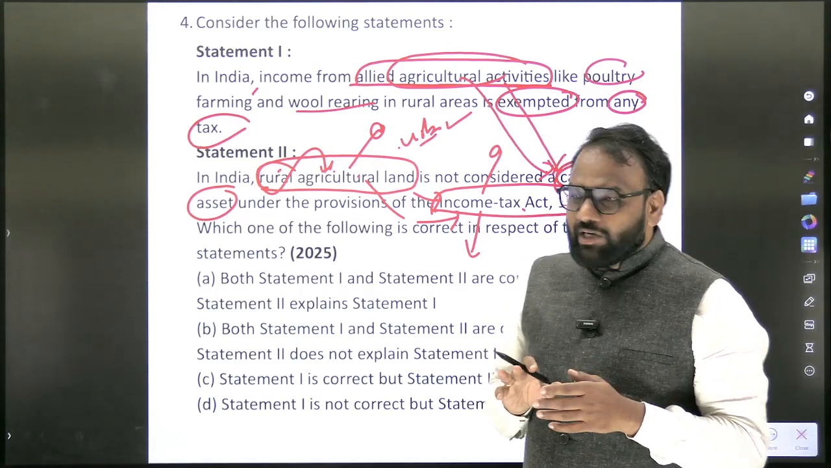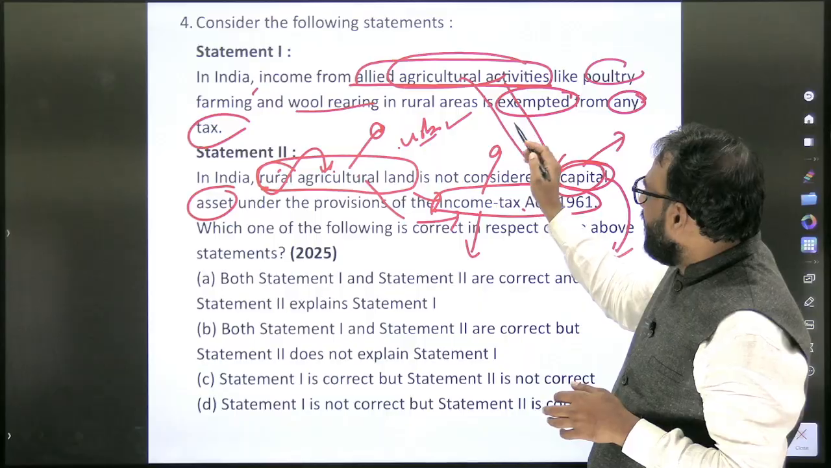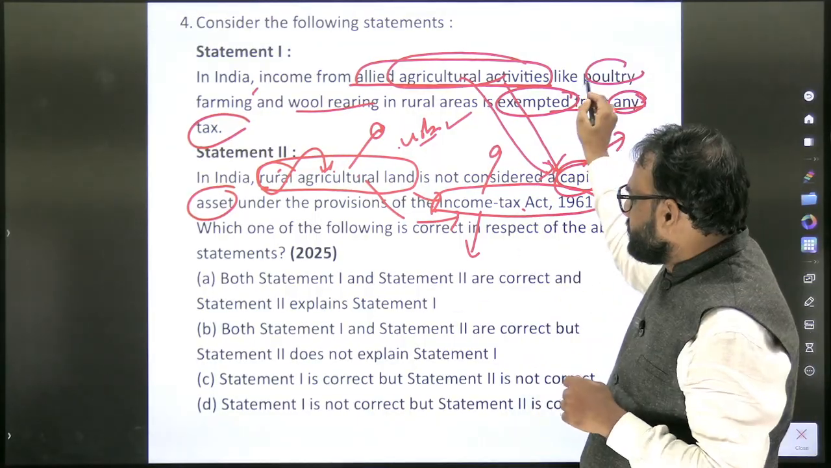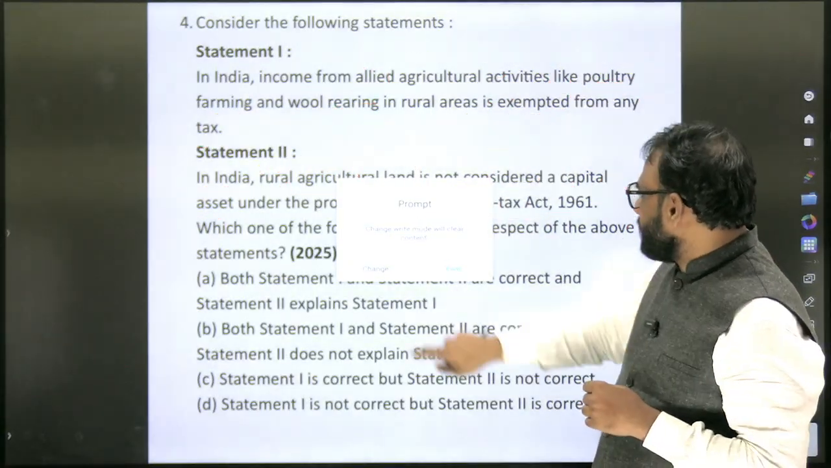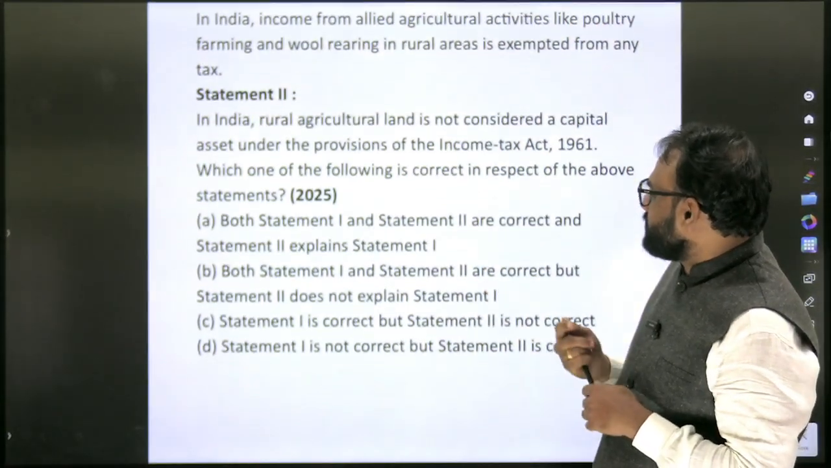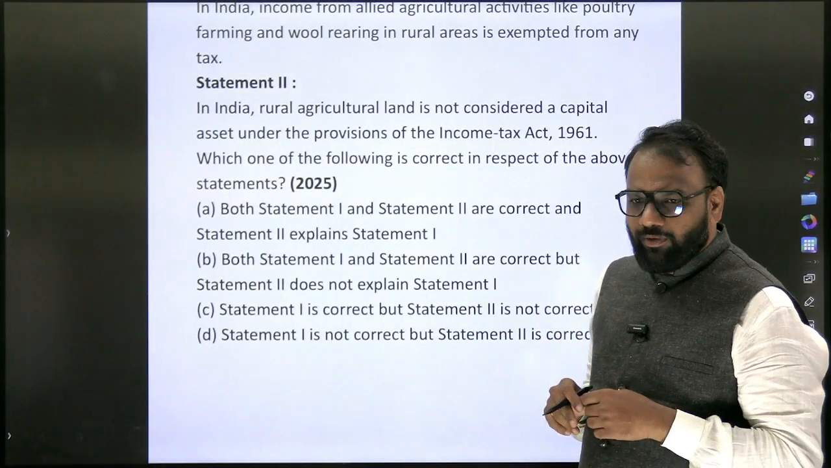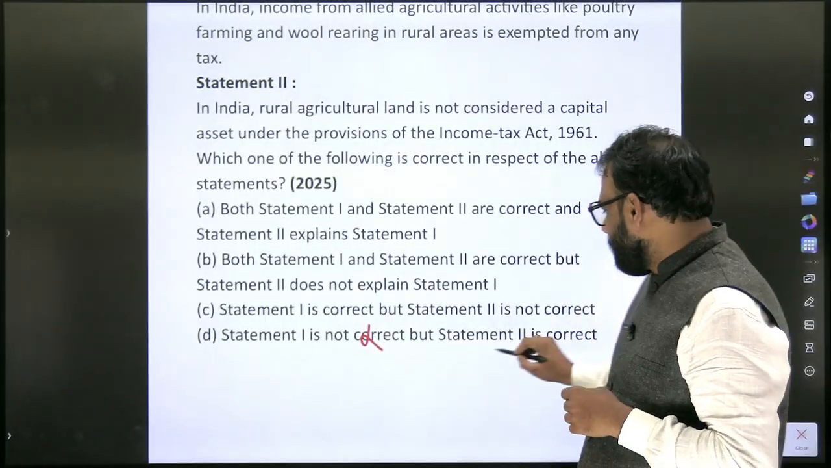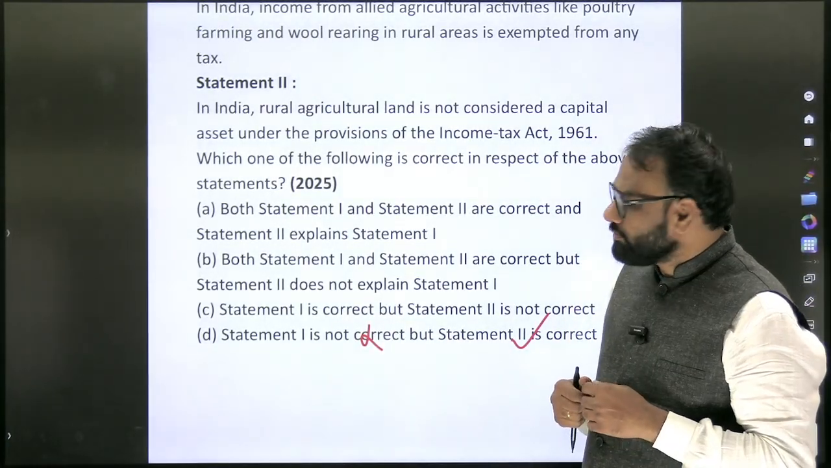So now we can conclude that the first statement, in India, income from allied agricultural activities is exempted from any tax, true or false? It's false. Next, in India, rural agricultural land is not considered an asset under the provisions of the Income Tax Act 1961. Yes, it's true. So what's the answer? Statement 1 is not correct, but statement 2 is correct. Correct.